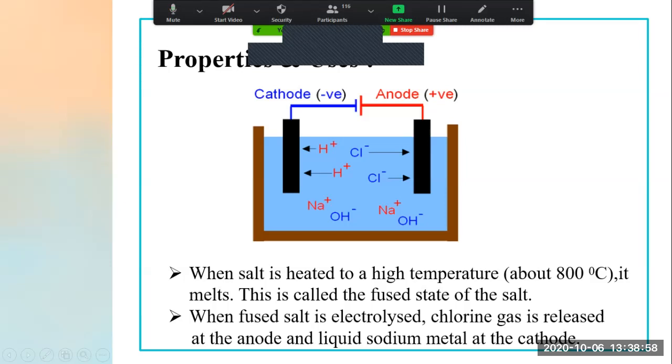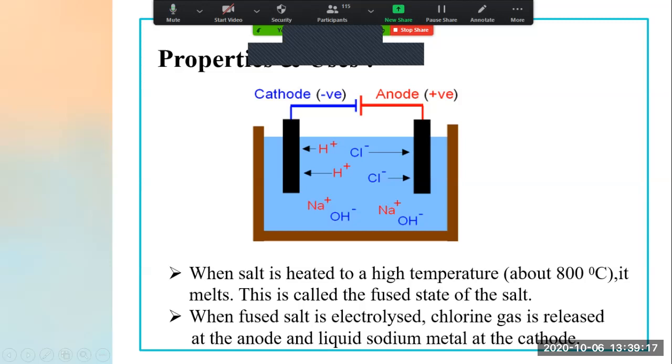Now we will go to the anode. See, what is the charge of anode? Anode is positively charged. And chlorine is negatively charged. So, as the anode is positively charged, chlorine, which is a negative ion, is attracted to the positive anode.